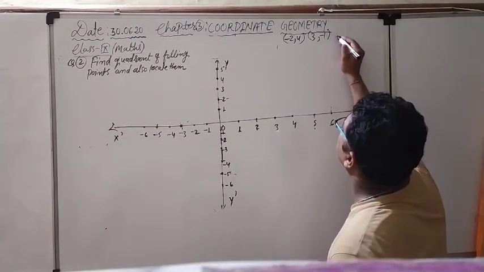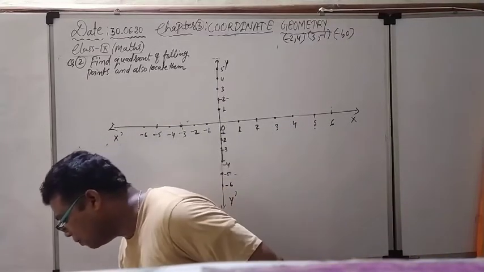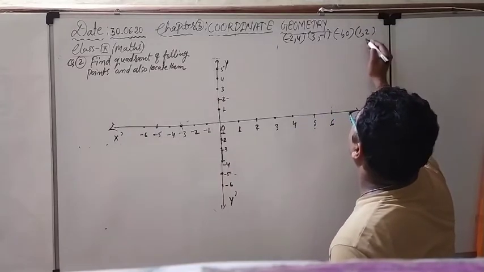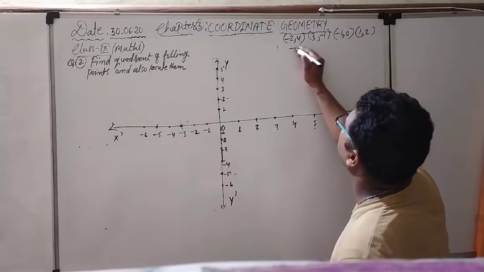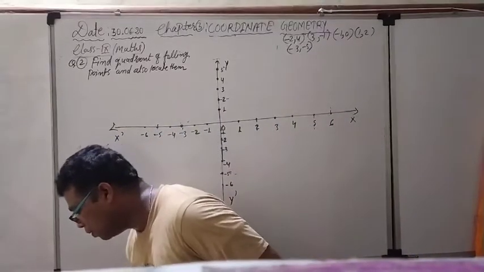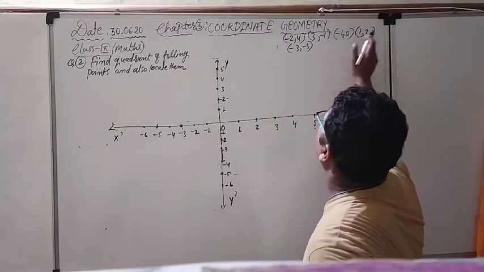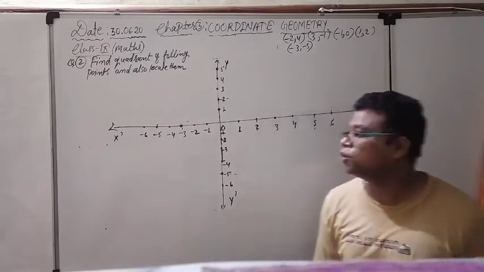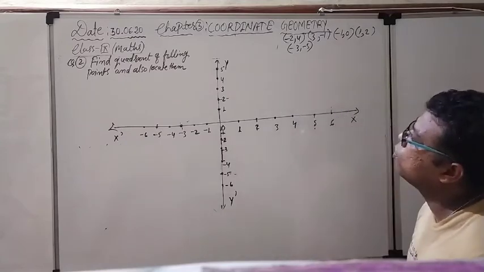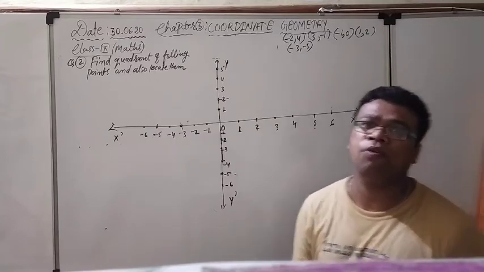And after that (1, 2), (-3, -5). And only these are the things. 1, 2, 3, 4, 5. Only 5 points are there. Very easy question. Right now, find the quadrant of following points. So first we will locate them. Then after that we will tell them which particular quadrant they are coming.